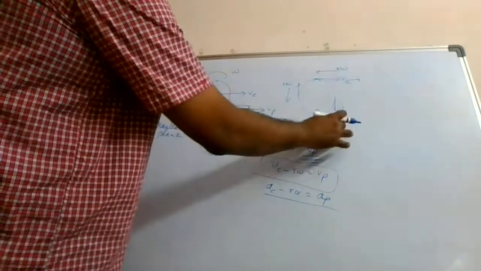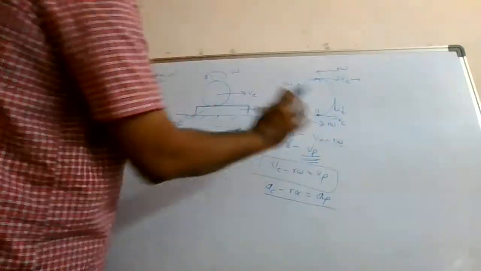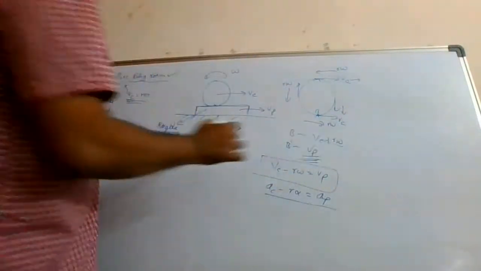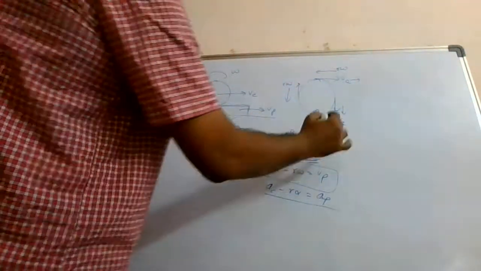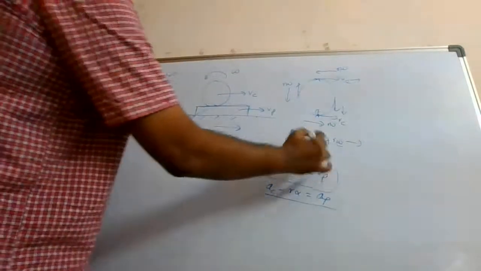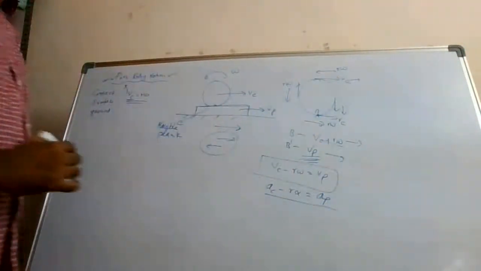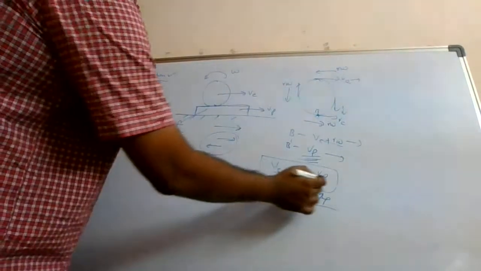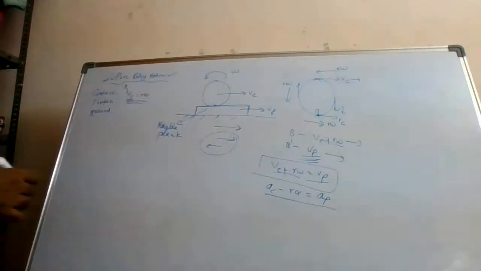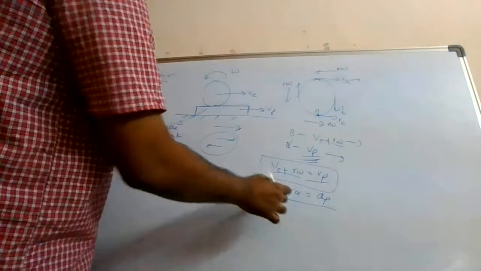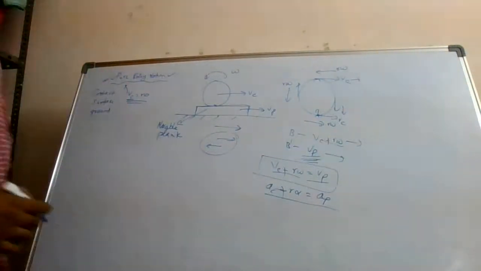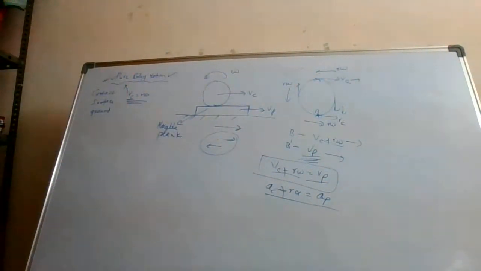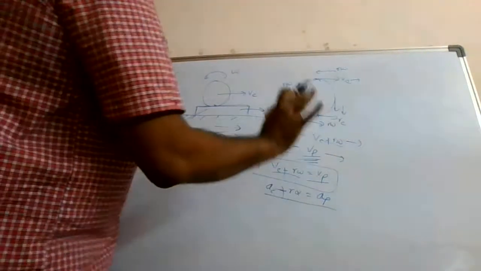So here what will be the net speed? Vc and r omega will be added up, so this will become plus. This Vc is in this direction, and this Vp is also in this direction. Pure rolling motion condition you will get. So this speed has to be equal to this speed, put a plus here, and this will become plus. Alright, so here is pure rolling motion possible? It is possible. So this is the condition.